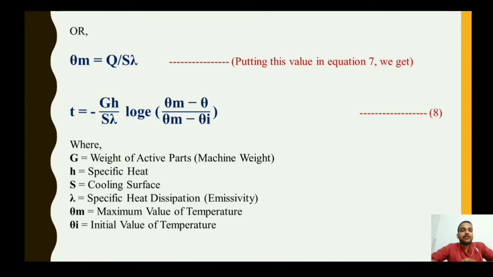We have found the q upon s lambda quantity, that is given by theta m. So putting theta m in place of q upon s lambda, we get t equals minus gh upon s lambda log e in bracket theta m minus theta, to the theta m minus theta i. This is equation 8. This is a very important relation.